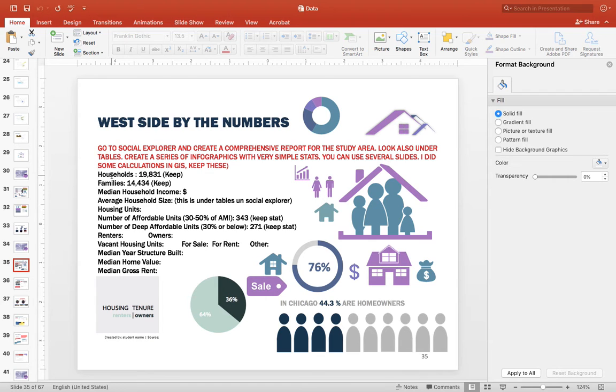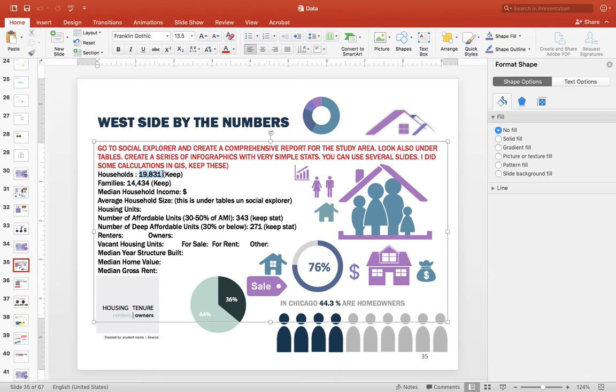Some of these I actually gave to you, which is households. So there's 19,000. This was done with GIS. Families, the number of affordable housing units, and this comes from another assignment. But since this is hard to calculate, I just give those to you. And number of deep affordable housing units. So these are something that we did for the community profile, which is another assignment through GIS.